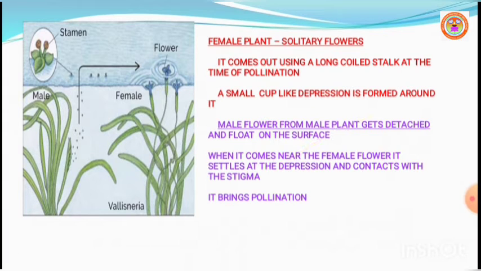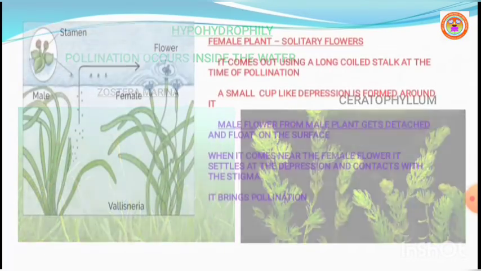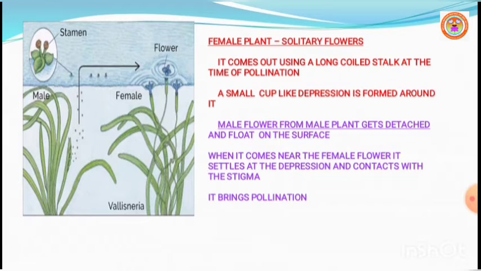The stalk of the female flower coils and goes under the water where fruits are produced.